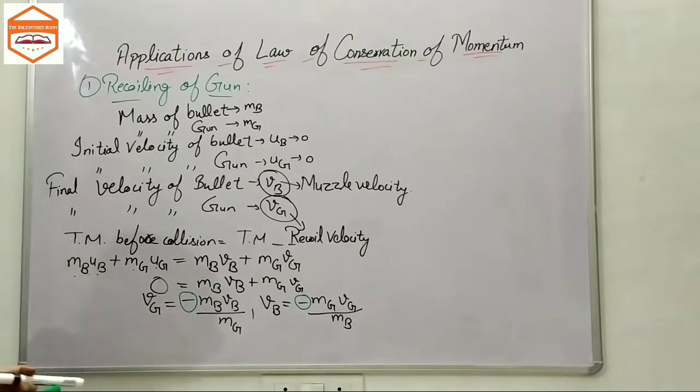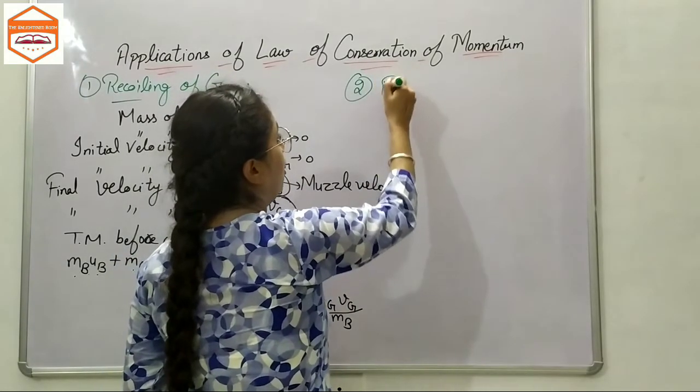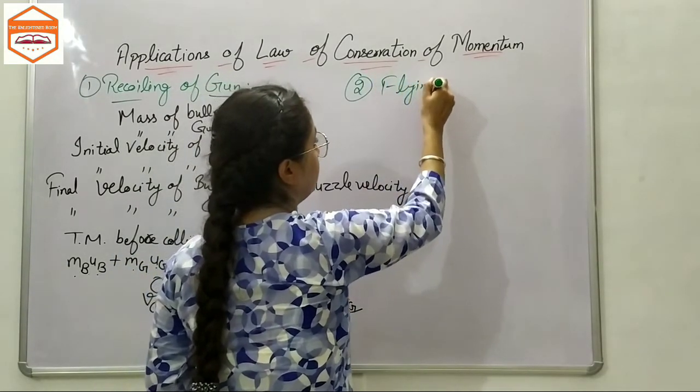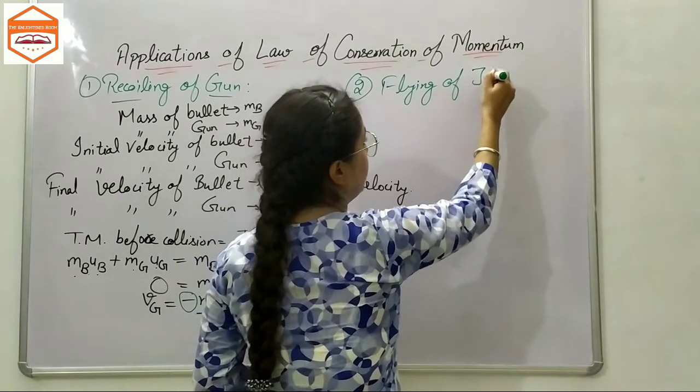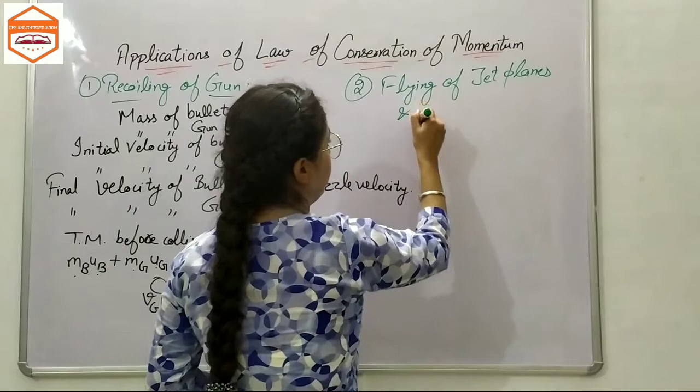Now the second application of the law of conservation of momentum is the flying of jet planes and rockets.